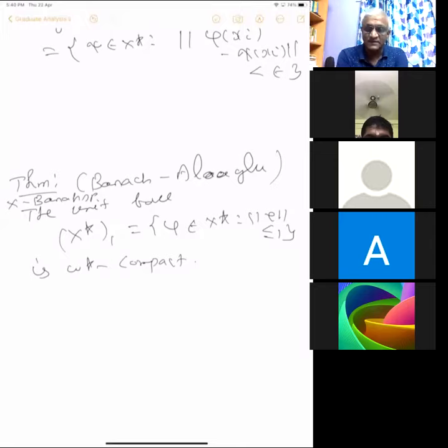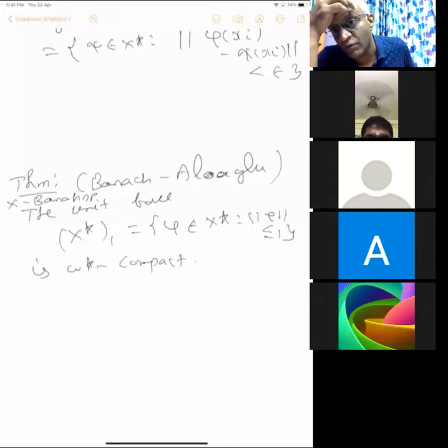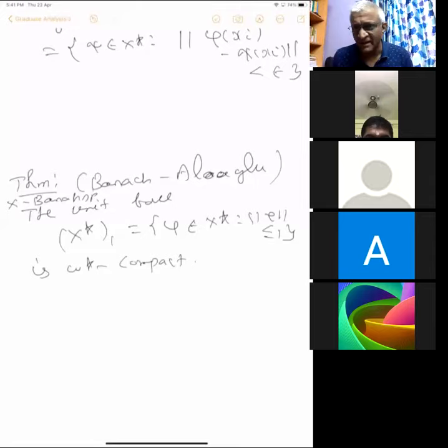So here compactness is different, but compactness is certainly defined by open covers: for any open cover, there is a finite subcover. That is the definition of compactness. Or you can define it through closed sets. If you have a collection of closed subsets with the finite intersection property, that is, any finite subcollection has non-empty intersection, then the intersection of the whole collection is non-empty. That is just the complement version of the open cover.